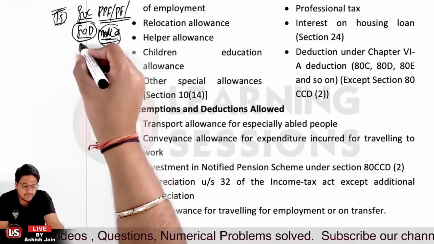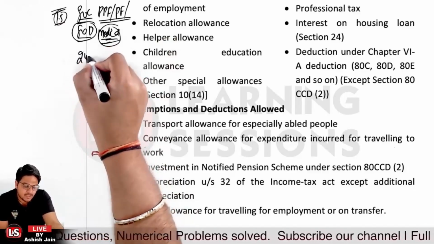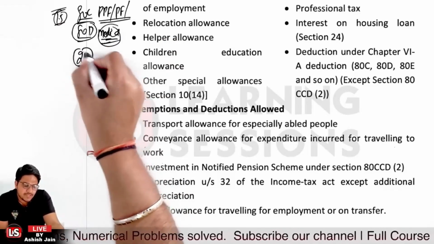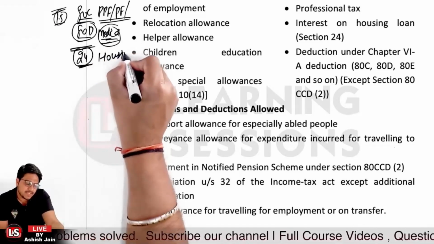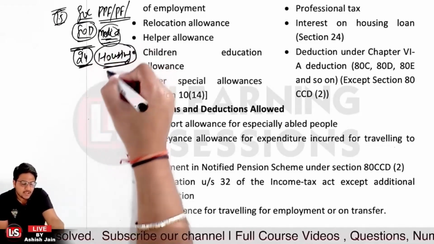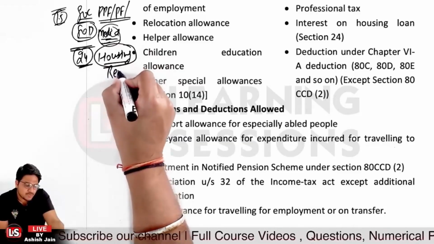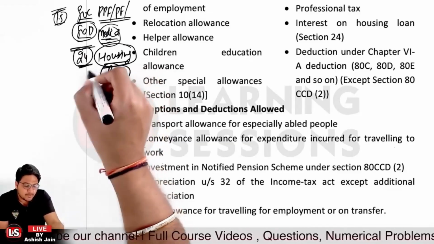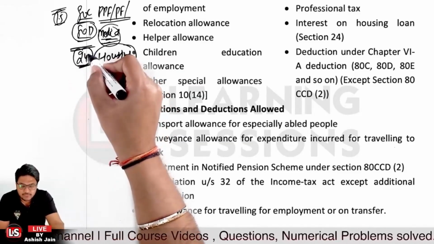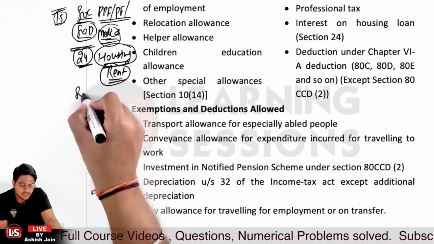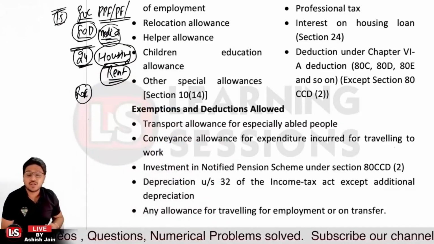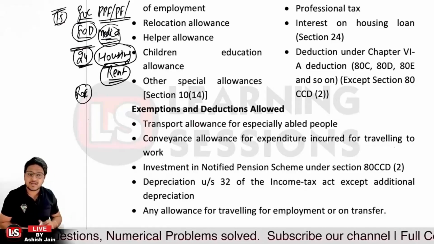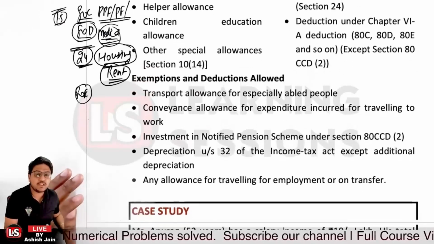Also, under section 24, you were getting benefits related to housing. Whatever interest was paid on the housing loan was deductible up to rupees 2 lakh under section 24. Extra deductions were allowed under section 80E, that is also not allowed. And for education loans, the deductions are not allowed now. So that is not allowed as per the new tax regime.